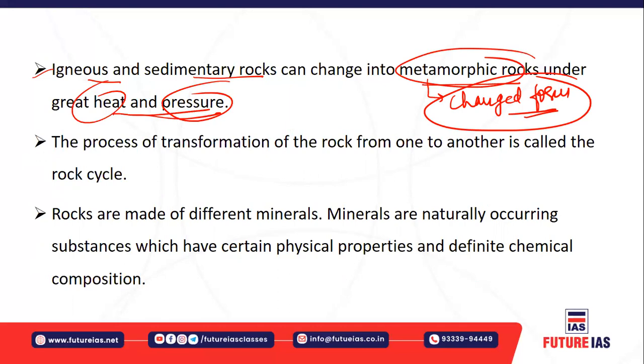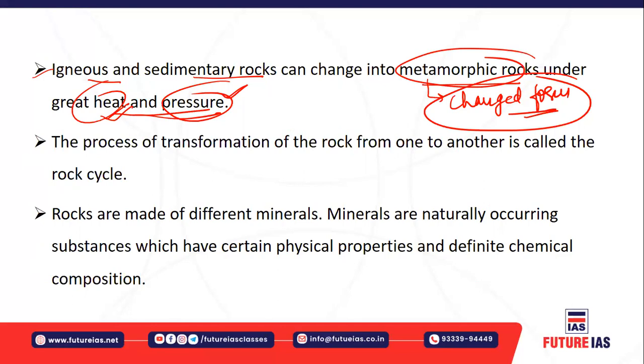But it requires great heat and great pressure. So under tremendous pressure and heat, both igneous rocks as well as sedimentary rocks can be transformed into metamorphic rocks, which have a different set of chemical and physical properties.